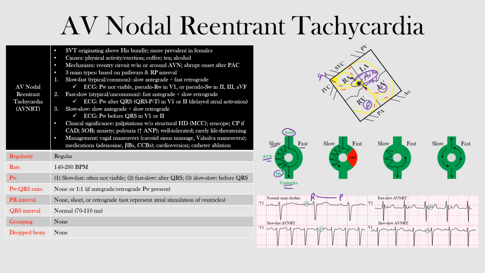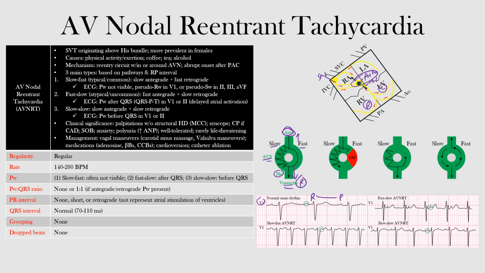Now remember, the R wave is the antegrade, meaning going towards the ventricles and activating them. So we get the R wave, part of our QRS complex. And then we also have the retrograde atrial activation as it goes upwards and activates our P wave. Okay, so that's the R to P interval that'll help us differentiate some of these. Okay, so this is just simply normal sinus rhythm in this case. Okay, let's take a look at these three main types now.